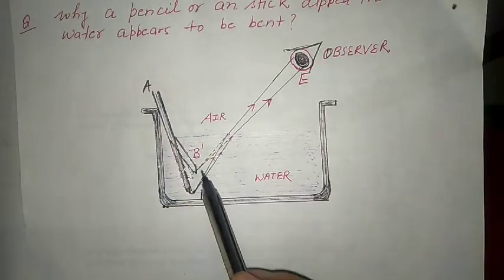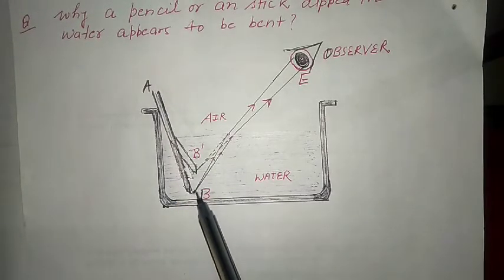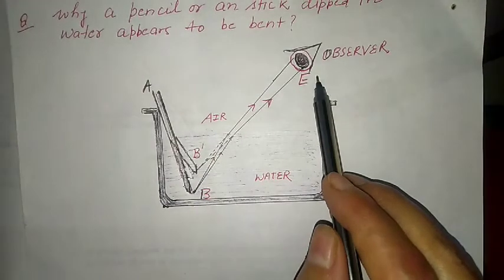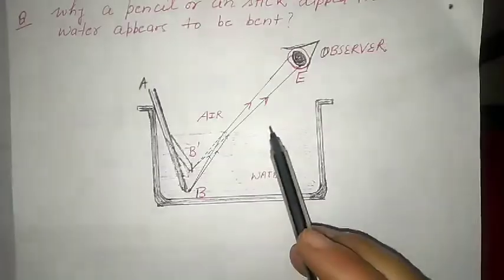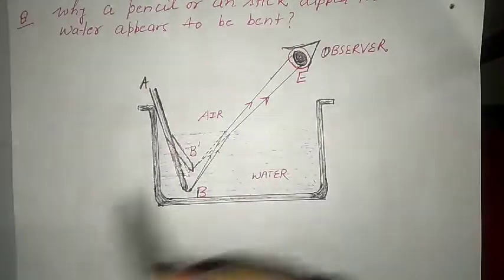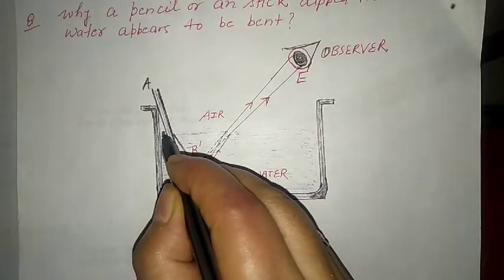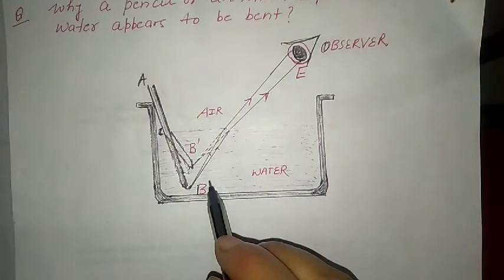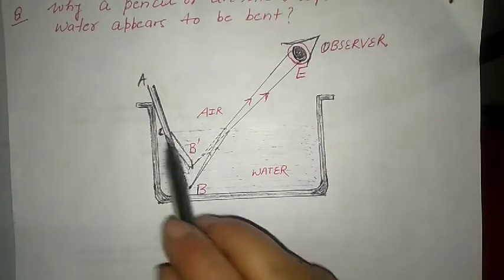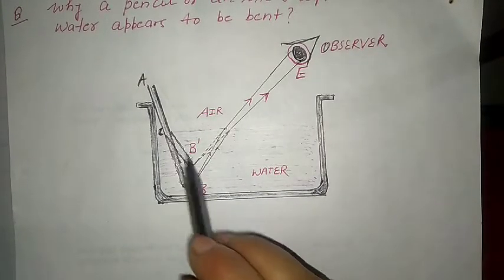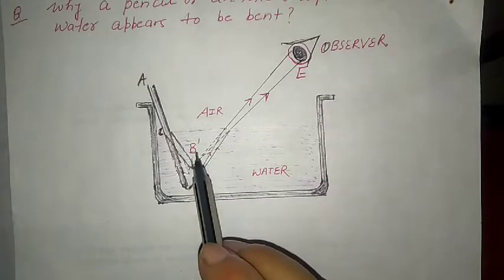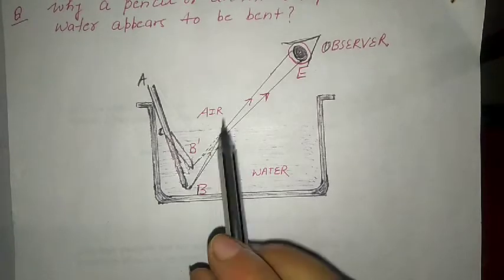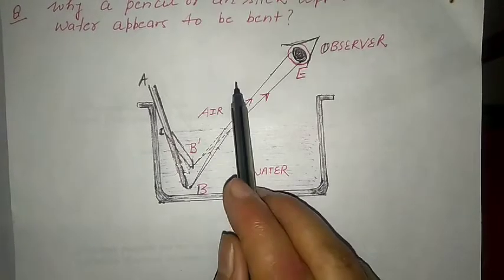When a stick AB is seen from above by an observer E, it appears to be bent because the portion CB of the stick appears in the position CB dash. This apparent bending of the stick is due to refraction of light when it passes from water to air.